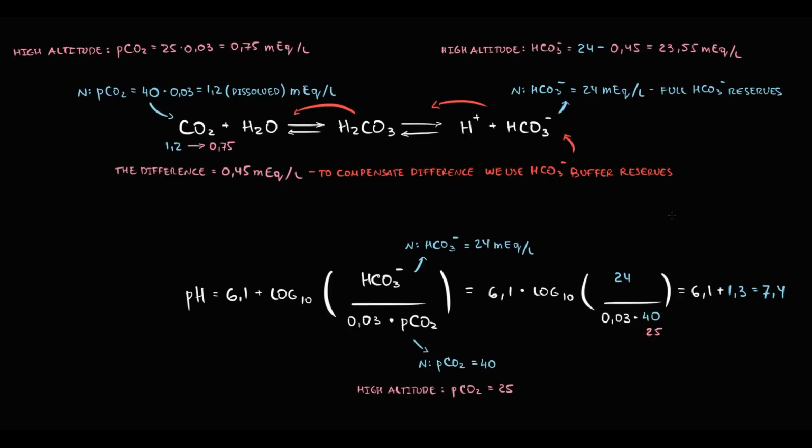Let's put the 23.55 bicarbonate concentration into the pH formula below. So at high altitude, the concentration of bicarbonate decreases and becomes 23.55. And now, as we calculate this, the blood pH will be 7.6.